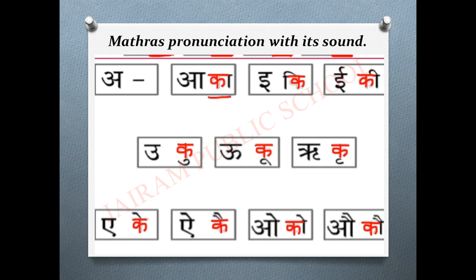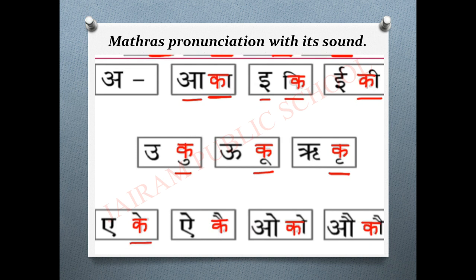Ka. I'm not saying it here K, it is Ka with A ki matra. Ki with I ki matra. Ki. Ku. Ku. Kri. Ri ki matra, so it is Kri.